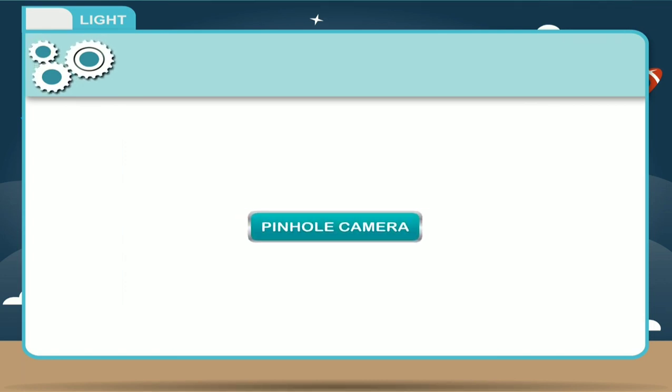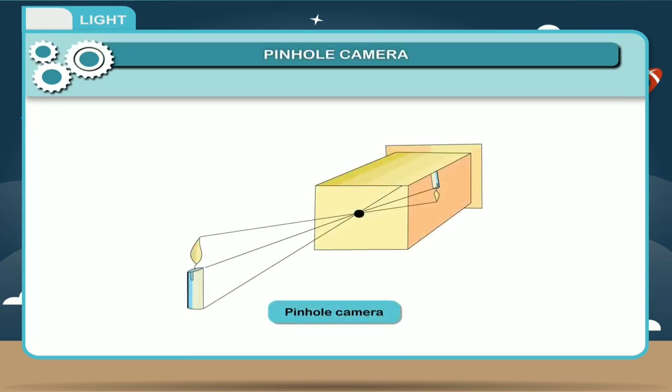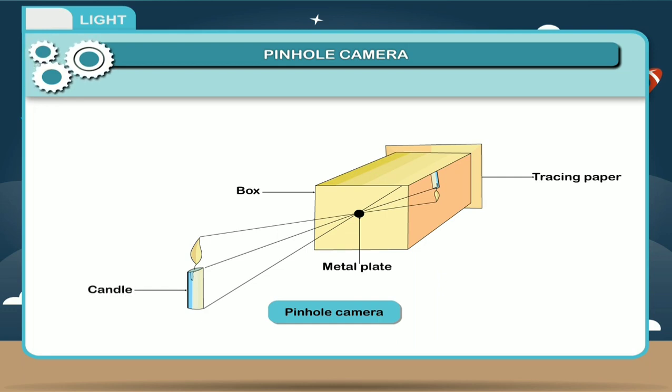Now let's see what is a pinhole camera. The pinhole camera is a simple camera without a lens. A pinhole camera consists of a box with a small hole in a metal plate at one end and a screen of tracing paper at the other end. When the pinhole is pointed at a light source such as a candle, an image of the candle will appear on the screen.